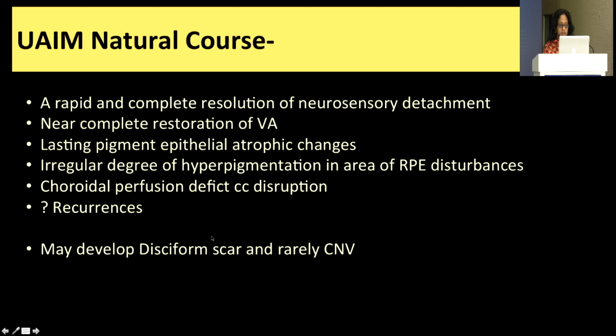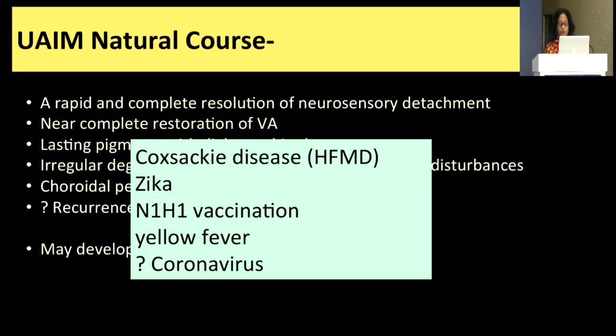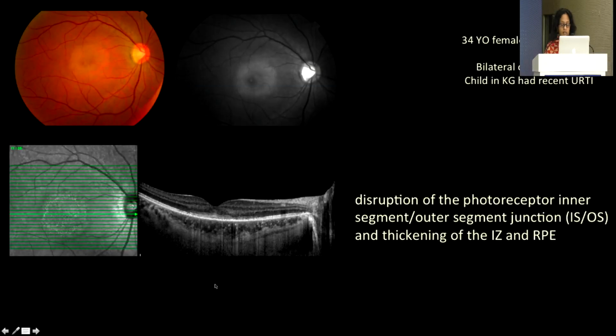So let's look at the natural course. They are rapid, they completely resolve, with most patients getting their vision back completely. But there may be residual hyperpigmentation at the level of RPE with some choroidal perfusion deficits, and there can be recurrences. CNVs usually can occur, but they are very, very seldom. What may be the causes? In Singapore, we have huge outbreaks of hand foot mouth disease, so we see them in them. I've also had a patient that we've published in Zika and some of these other viral conditions. Recently, somebody has also published it in COVID.